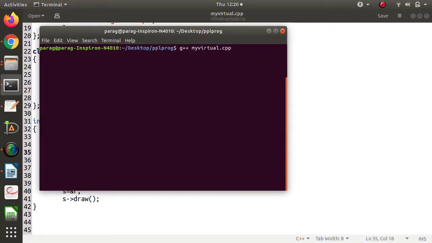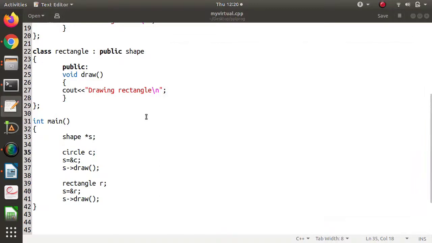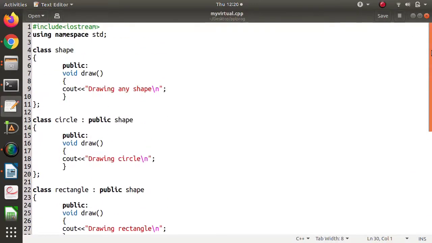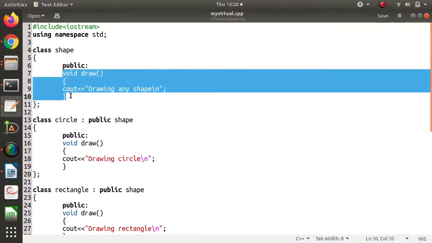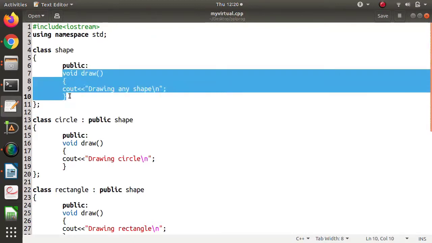So we are compiling it and then we are running it. Now see, both times we are getting this output, drawing any shape, and this is the output from the draw function of the shape class.